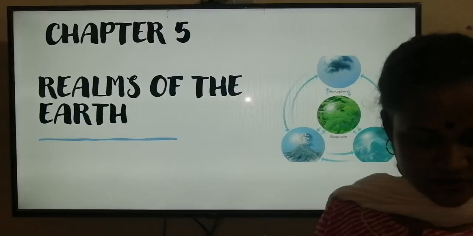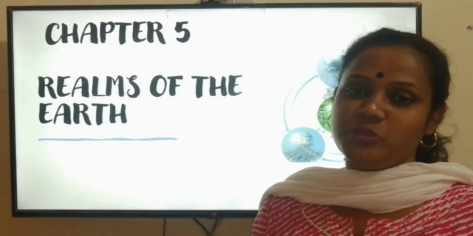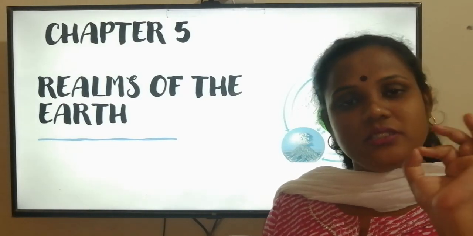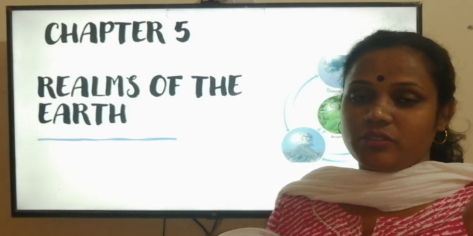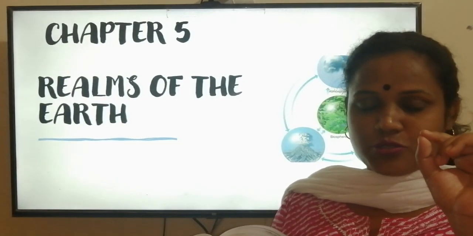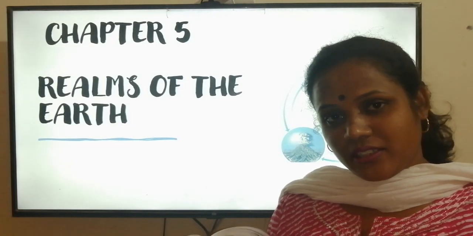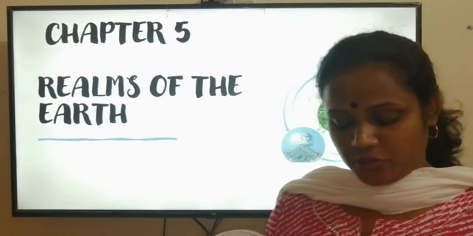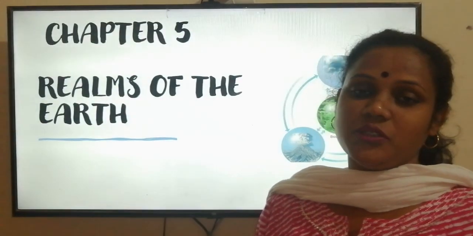So we go to page 144. The earth on which we live is like a huge ball, but in the universe it's like a speck. If we look at the universe, the earth is just like a dot, it's so small, but according to us, where we are living, the earth is a very huge ball. The upper surface of the earth is covered with land.